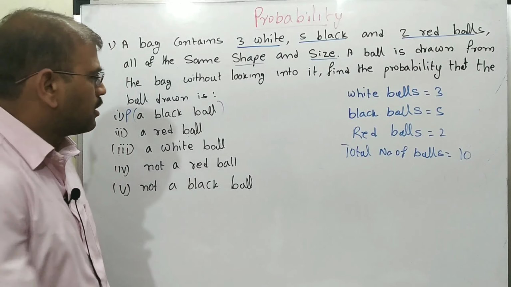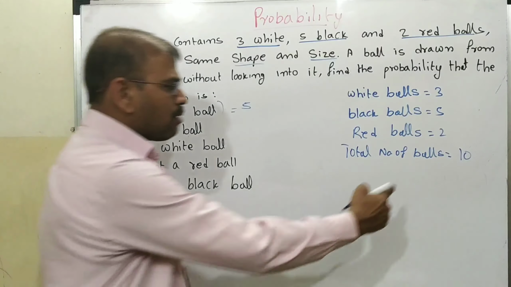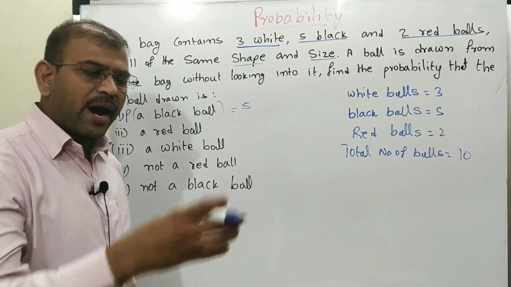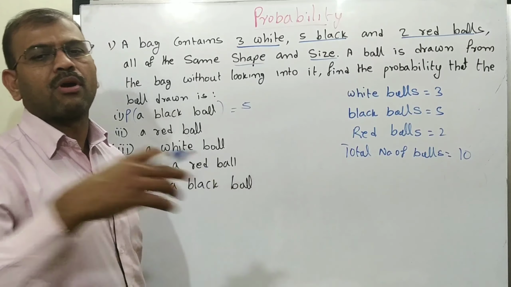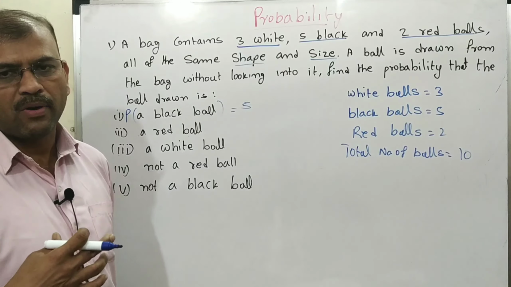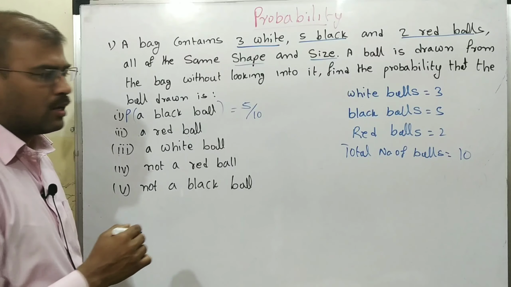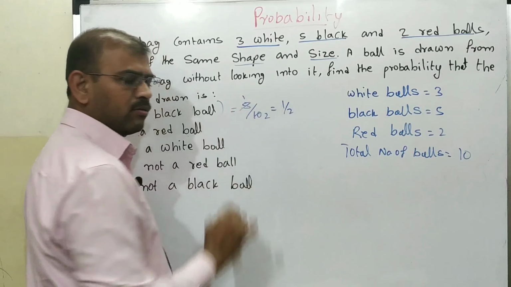So I write 5 black balls. Total number of balls is 10. That means there are 5 chances to pick the black ball out of all the balls. That is 5 by 10. Make it into the lowest terms. That is 1 by 2.